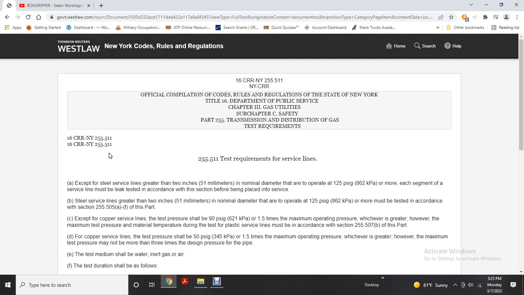Test requirements for service lines. Steel service lines greater than 2 inches in nominal diameter operated at 125 psi gauge. Each segment of the service line must be tested in accordance with this section before being placed in service. Steel service lines greater than 2 inches in nominal diameter operated at 225 psi gauge.